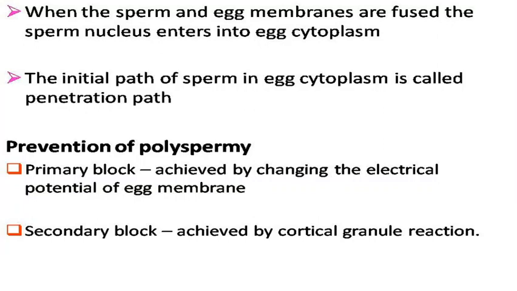After the entry of the sperm nucleus, the ovum undergoes certain changes to prevent polyspermy. Let's see what these changes are. First is the primary block, which is achieved by changing the electrical potential of the egg membrane. The second is the secondary block, which is achieved by the cortical granule reaction. The primary block and secondary block prevent polyspermy.